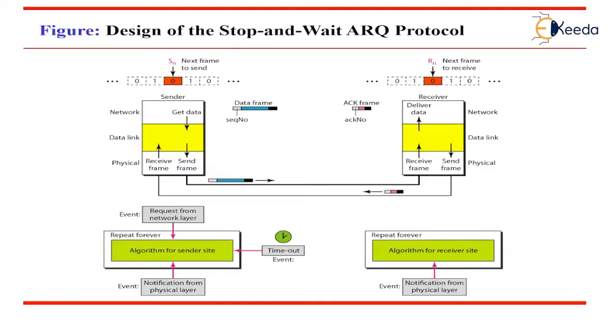Third, the frame is corrupted or never arrives at the receiver side. The sender resends the frame numbered x after timeout. So here we can see that there is a need for sequence numbers x and x plus 1, because the receiver needs to distinguish between case 1 and case 2 here. But there is no need for the frame to be numbered x plus 2.